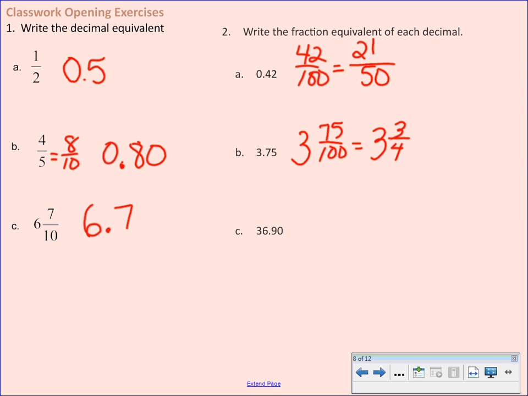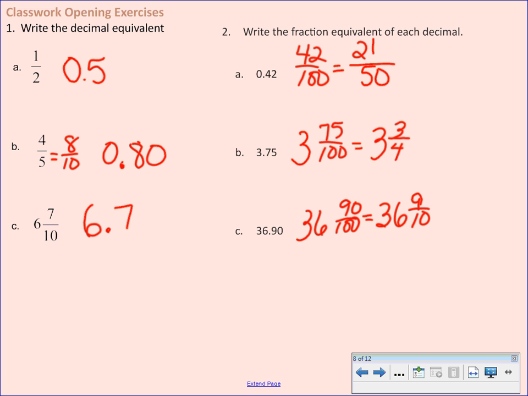And C? Some more people raising your hands. 36.9. I want it as a fraction. How would I write that as a fraction? Big 36, then like 90 over 100, which is 9 and 10. 36 and 9/10. Okay, any questions on these?